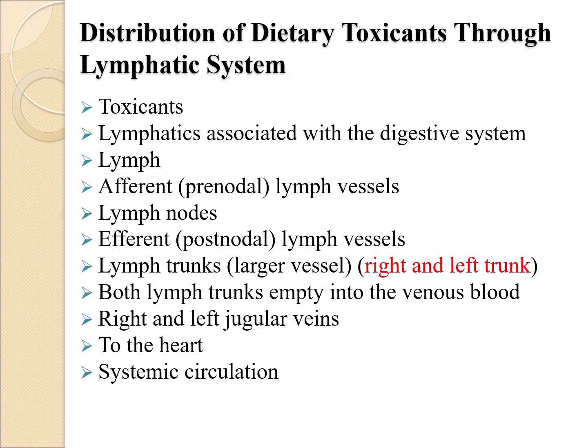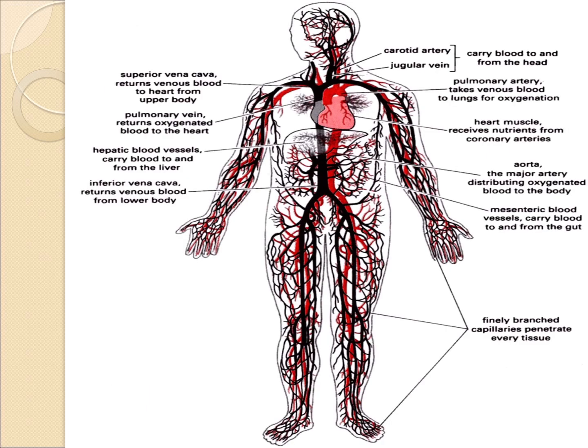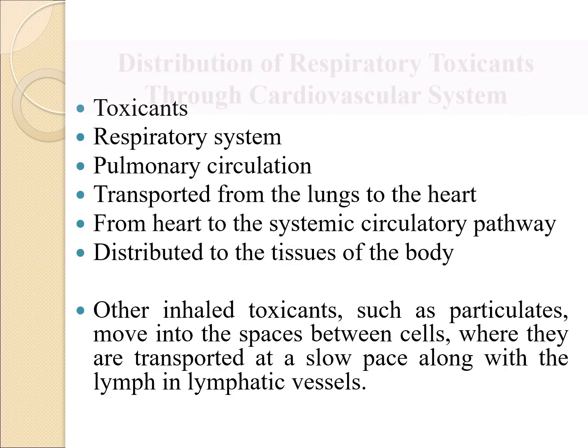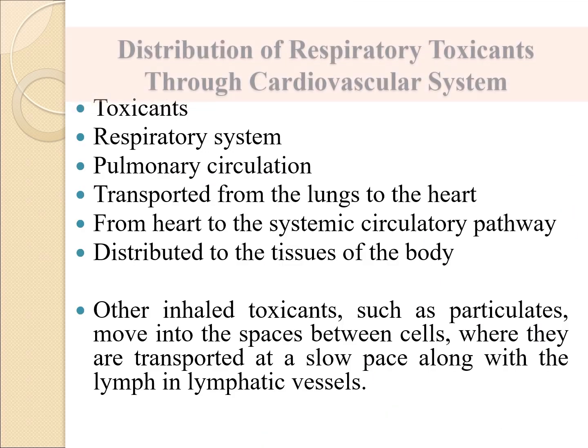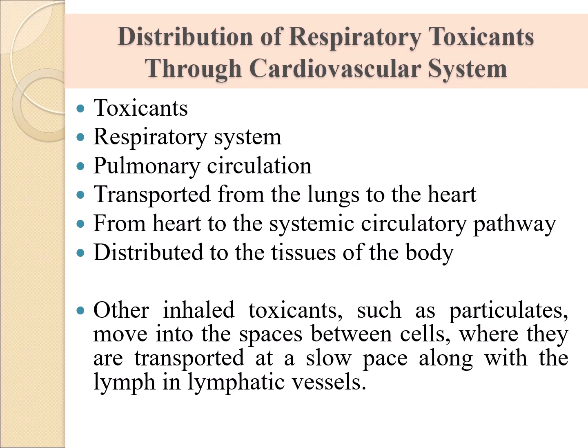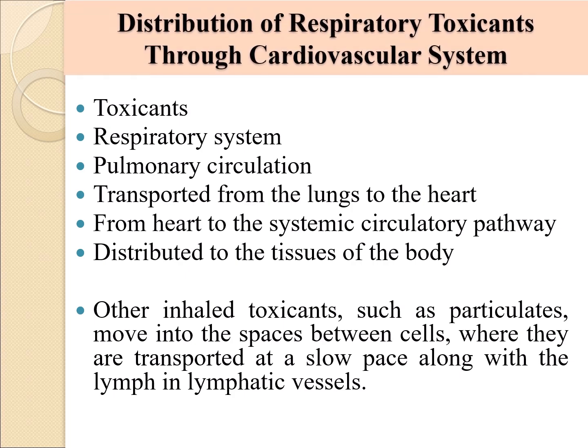Next we will study distribution of respiratory toxicants through the cardiovascular system. Toxicants that enter the animal body through the respiratory system are transported from the lungs to the heart through pulmonary circulation, then from the heart to the systemic circulatory pathway, and are distributed to the tissues of the body.